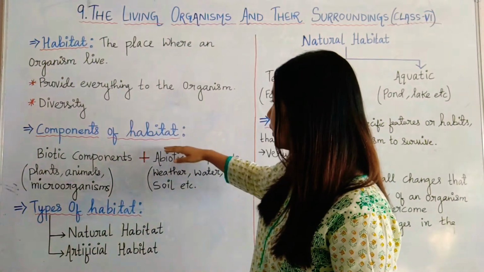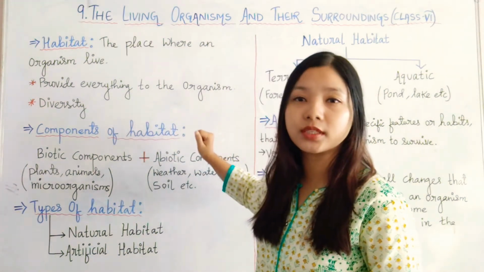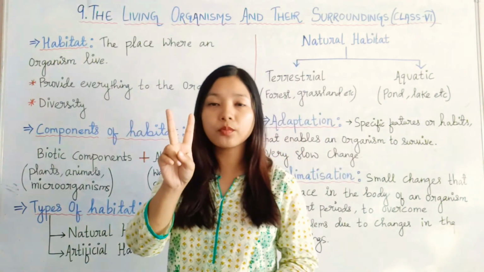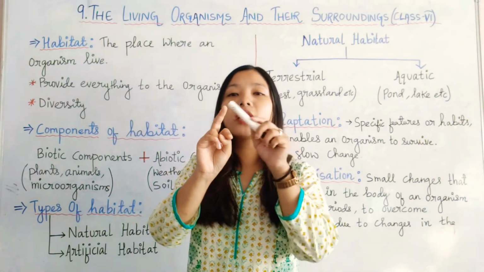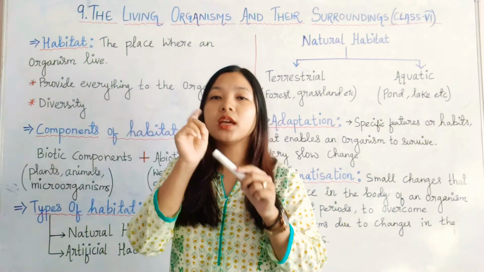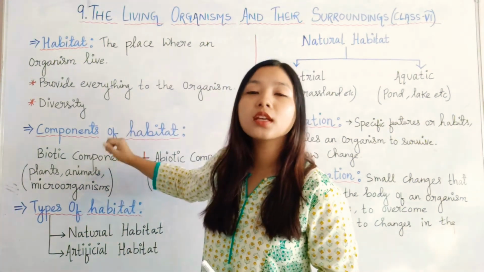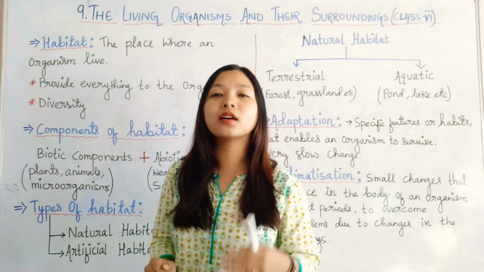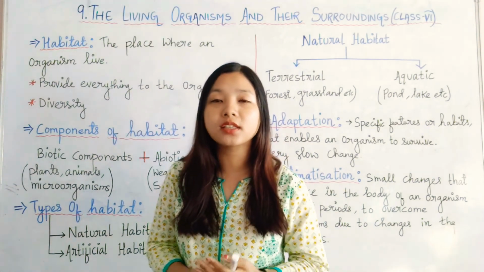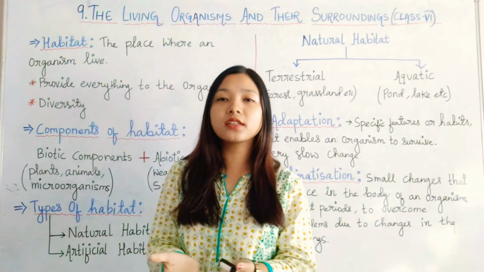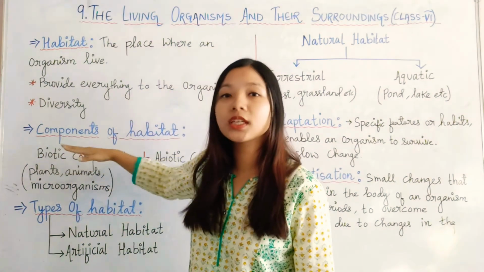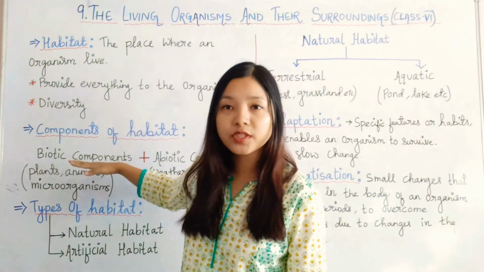Next, let's see components of habitat. A habitat mainly has two components, the biotic component and the abiotic component. Biotic components comprise the living organisms, like all the plants, animals and microorganisms. Together all living organisms are called biotic components of a habitat.